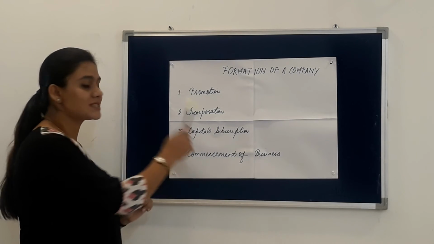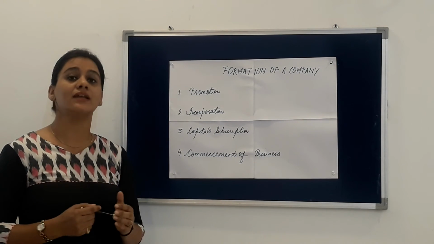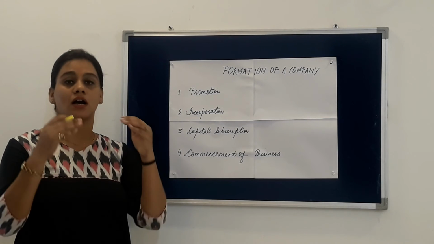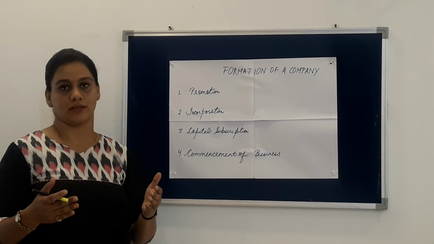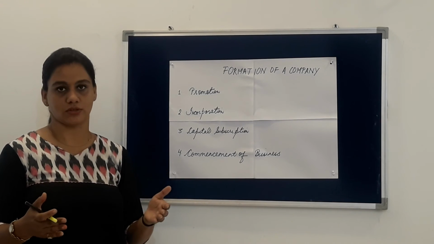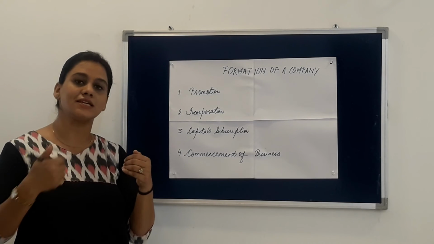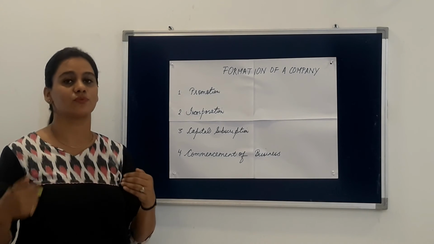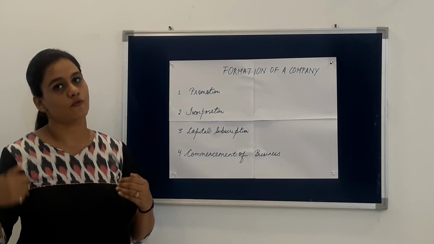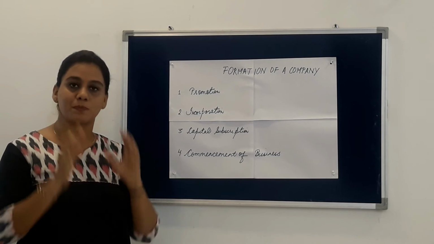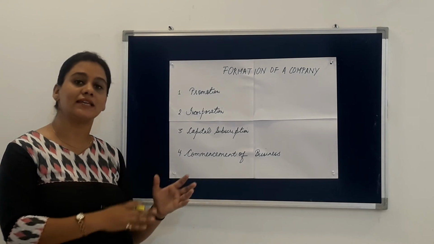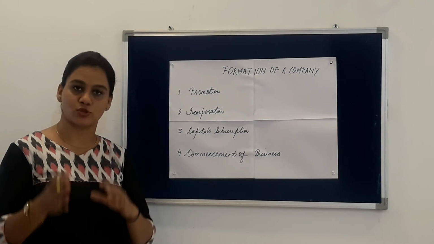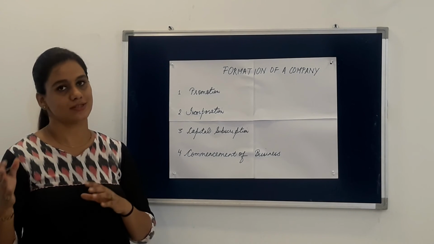Capital subscription stage is a stage where the company invites the general public for the subscription of the shares, and it has a number of steps which have to be followed. Basically, the prospectus is issued and then minimum subscription has to be achieved, then allotment of shares is done.